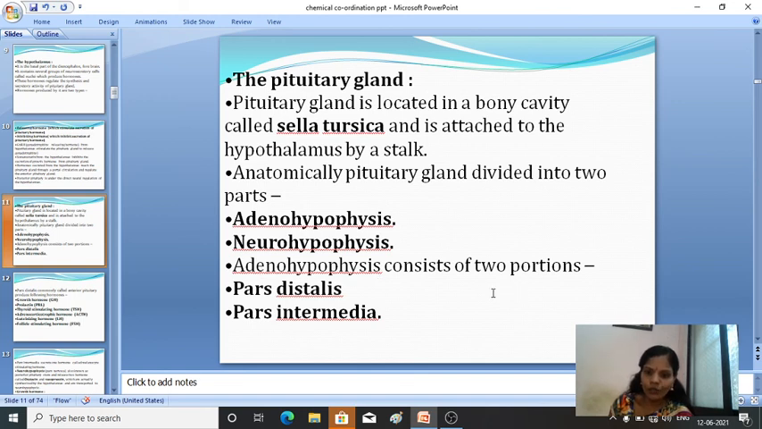The adenohypophysis consists of two portions: the pars distalis and the pars intermedia. These two parts belong to the adenohypophysis. So now we are going to discuss the pituitary gland. The pituitary gland will be divided into two parts: one is the adenohypophysis and the other is the neurohypophysis. The adenohypophysis consists of two portions, the pars distalis and the pars intermedia.